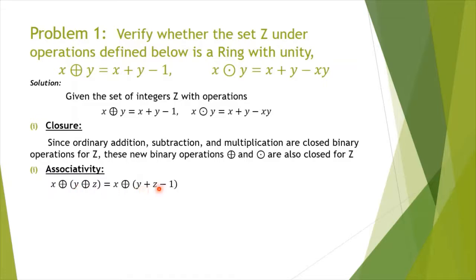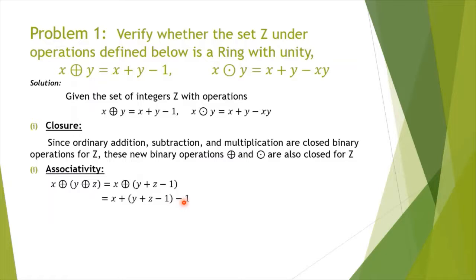You can remember it like this: x ⊕ y is defined to be first element plus second element minus 1. So similarly we have written here y + z - 1. Now we have 2 elements from Z, and we have to do the operation ⊕, so you write the first element and then second element and then minus 1. So you have obtained x + y + z - 1 - 1.